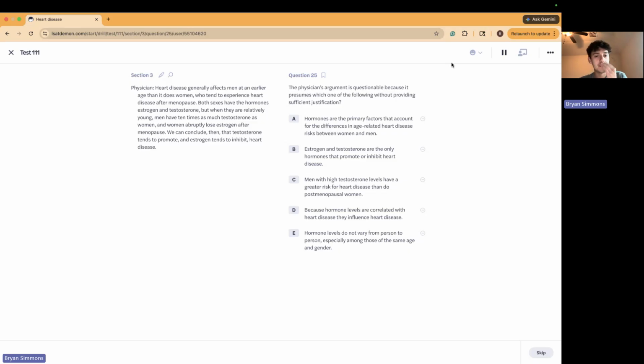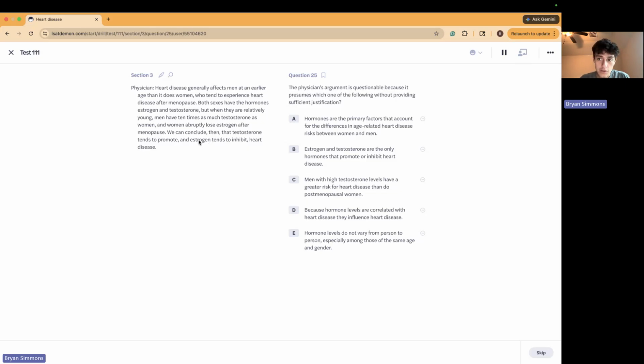Okay, no. The conclusion where there's no base for them to get that off of. I know it's pretty easy to fall into the trap. Heart disease affects men at an earlier age, and then you see these things developing at an early age, like the increased testosterone and the drop in estrogen after menopause, and that's why women can develop it later. But we don't even know the rate at which women develop later. All we know is that men develop early. So there's absolutely zero justification for estrogen being claimed to inhibit heart disease.